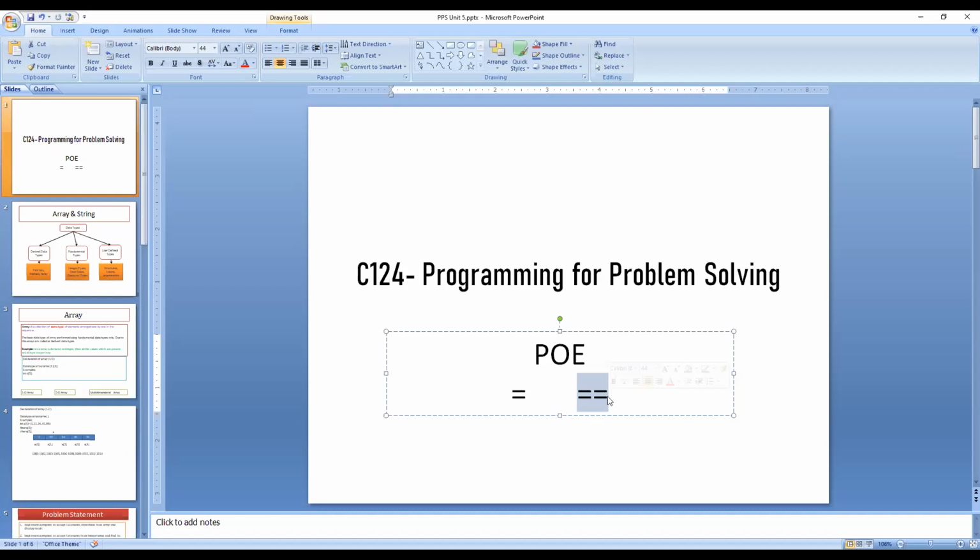Roll number 28. Yes, sir. Okay, you tell me the difference between equal to and double equal to symbol operators.